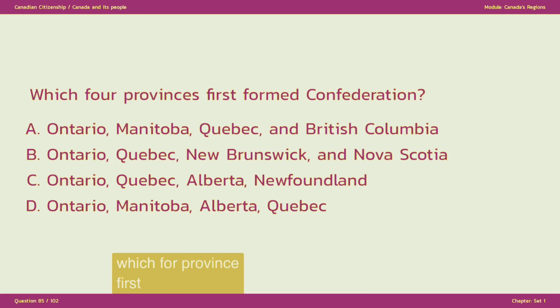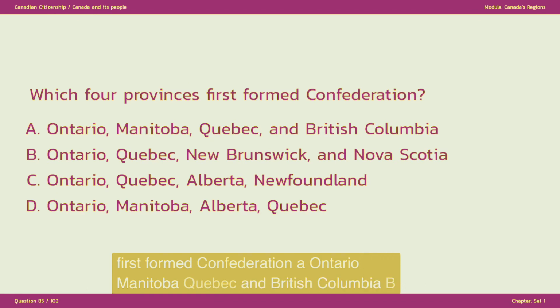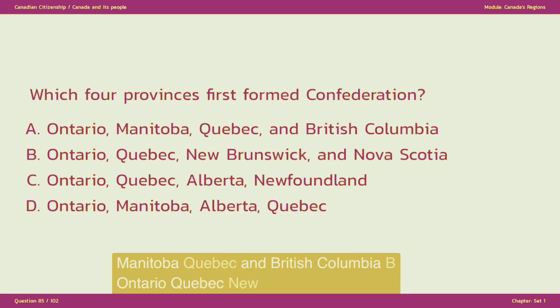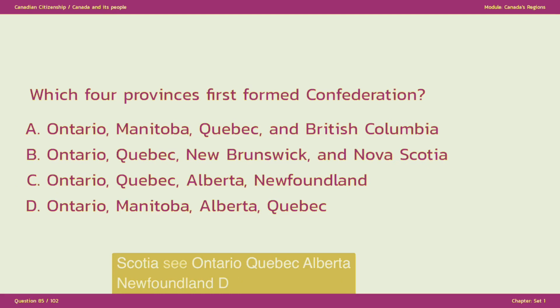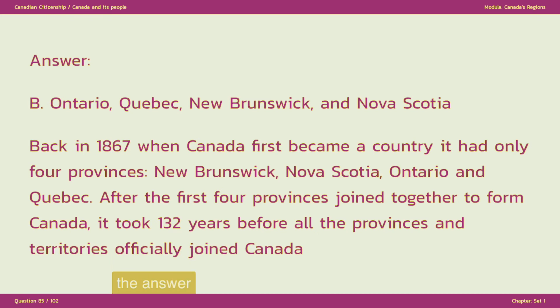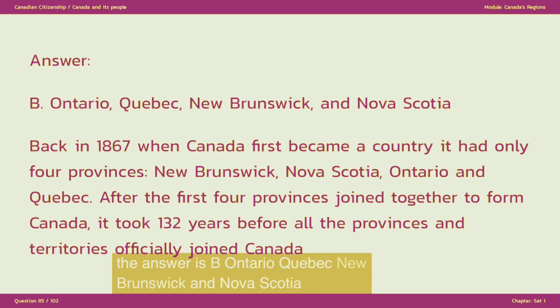Which 4 provinces first formed Confederation? A. Ontario, Manitoba, Quebec, and British Columbia, B. Ontario, Quebec, New Brunswick, and Nova Scotia, C. Ontario, Quebec, Alberta, Newfoundland, D. Ontario, Manitoba, Alberta, Quebec. The answer is B. Ontario, Quebec, New Brunswick, and Nova Scotia.